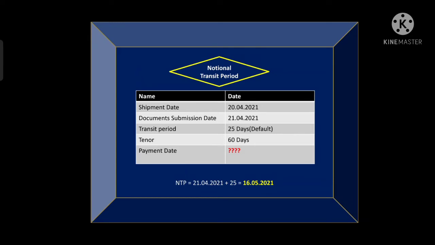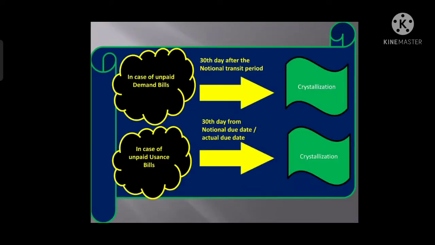Here, when we add that negotiated date to the transit period, the date which arrives is called the due date at which the payment needs to be made, right? We have learned both types of methods to calculate the due date, whether it is a demand bill, meaning the sight bill, or the usance bill. So we have learned how to calculate the date by applying both methods, right?